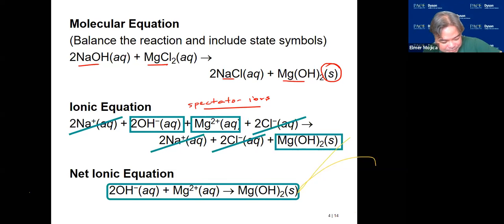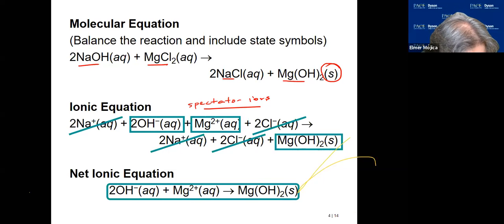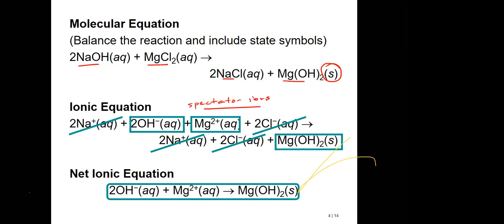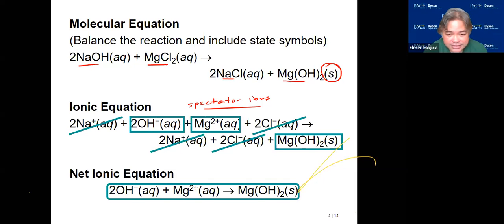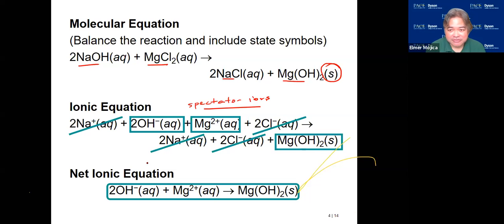So question. How come we don't say that chloride is also a spectator ion if it's not in the net equation? It is a spectator ion here. Look, I cancel it out. I didn't see that. Thank you. And if you look at the net ionic equation, you don't see them anymore because the net ionic equation only includes the species that participate in the reaction.